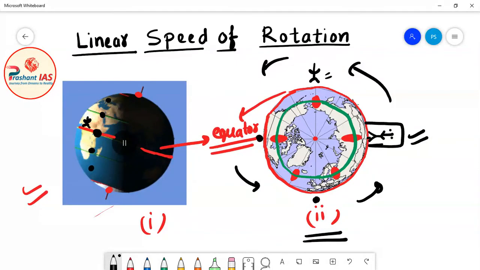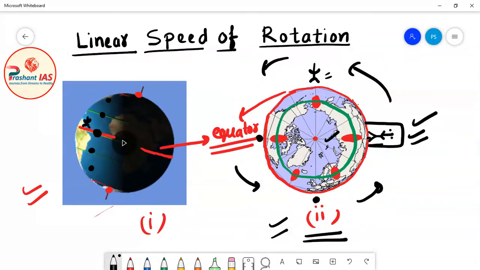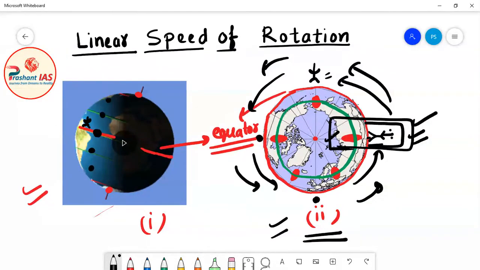Now what does it mean? Here please see diagram number 2. What is actually happening? If these two persons are starting their journey together, then definitely they will cover their journey together, and finally at the same point of time they will reach their original position. You can imagine by seeing this diagram that if both of these persons start their journey together, but definitely they are at different places.